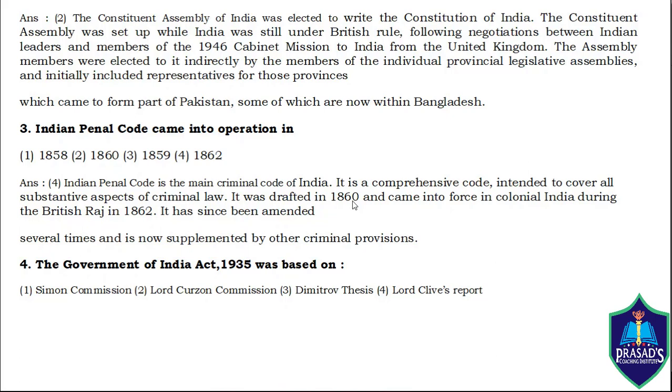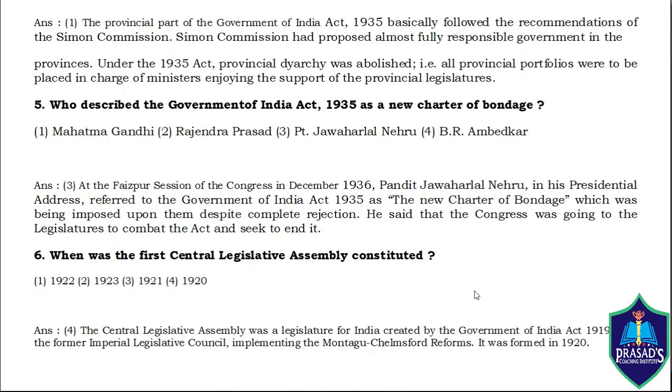Fourth question. Government of India Act 1935 was based on Simon Commission report, Lord Curzon Commission, Dimitrov thesis, or Lord Clive's report. Answer is Simon Commission report. Simon Commission was headed by Sir John Simon and was constituted in 1927. The purpose was to inquire into the working of the Act of 1919. The Simon Commission submitted its report in 1930, and based on that report, the Government of India Act 1935 was formed.